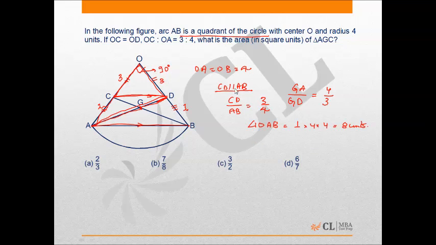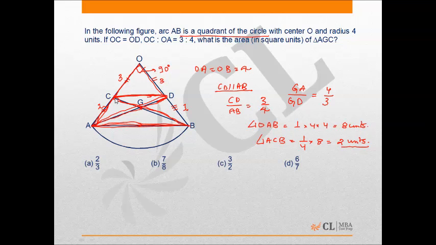Okay, so can I say here that this triangle is of 1 by 4, 1 out of 4. So I'm saying triangle ACB is 1 by 4 of the total triangle 8, which is 2 units, the total area is.